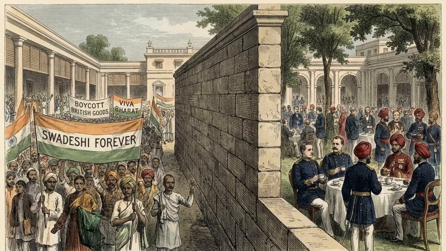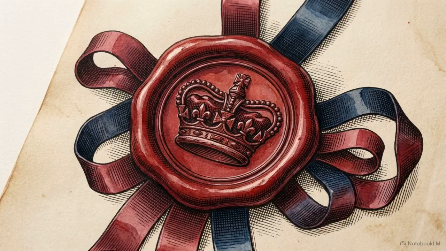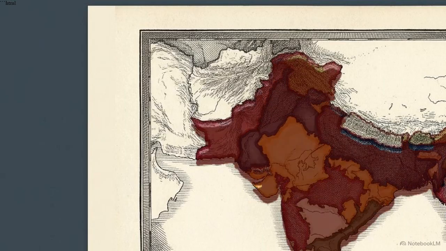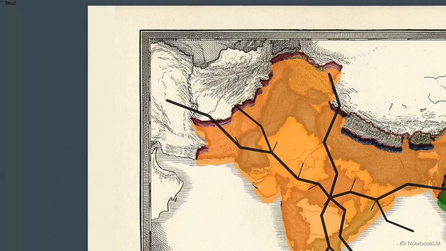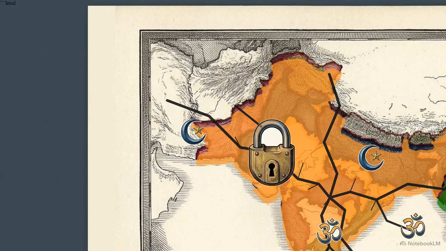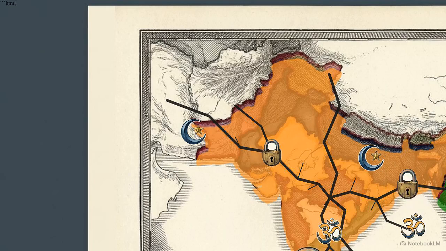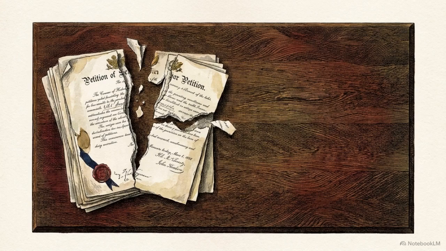Look at this map. The 1909 Act introduced its most destructive mechanism: separate electorates. By legally segregating voting blocks by religion, the British ensured that unified, cross-community political action became structurally impossible. By 1909, the British had engineered a deeply divided opposition. They stoked a fractured Congress on one side and legally partitioned the broader populace on the other.